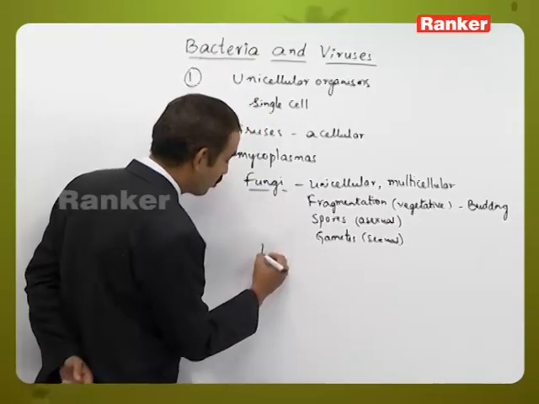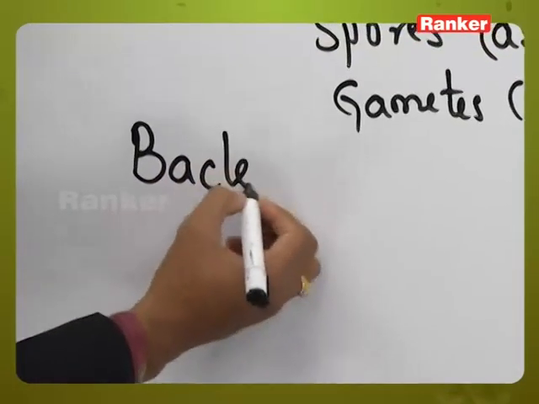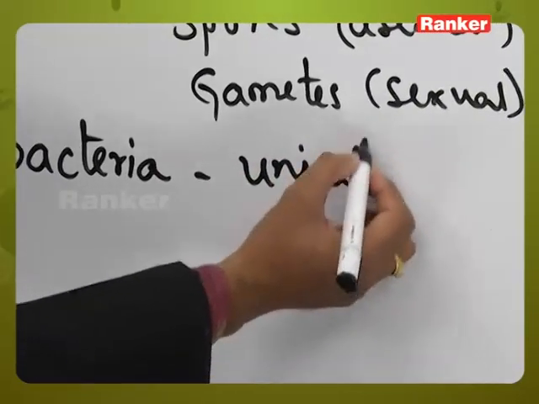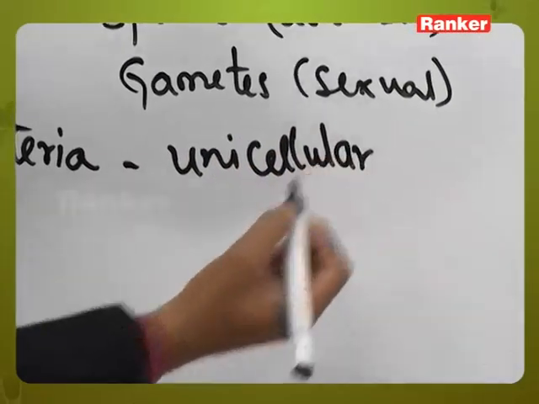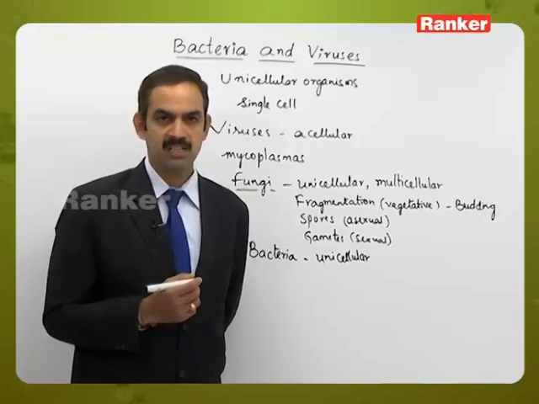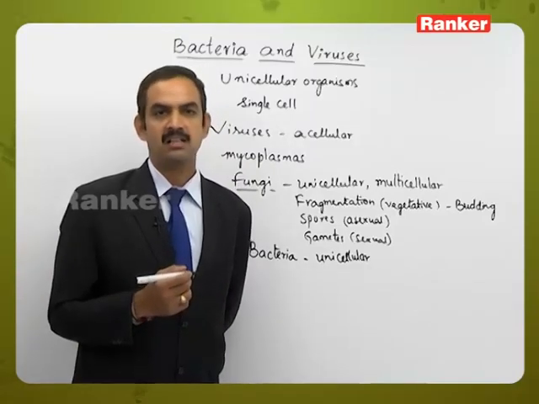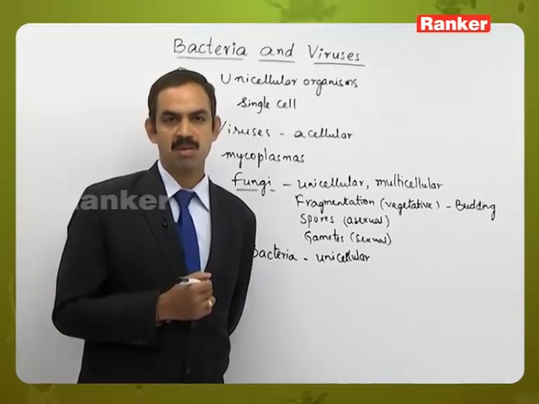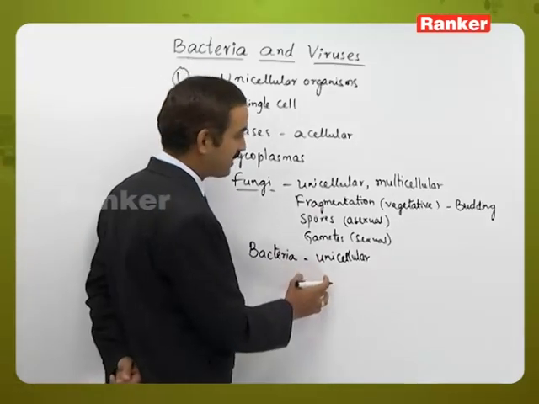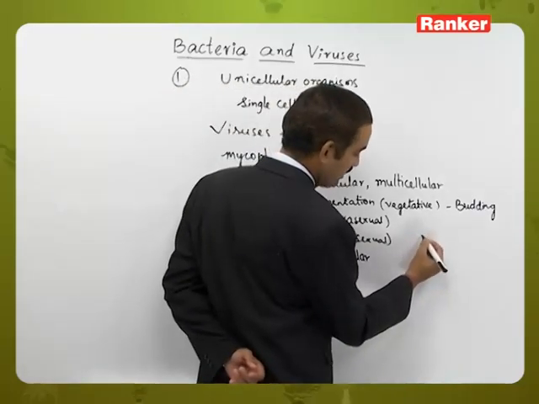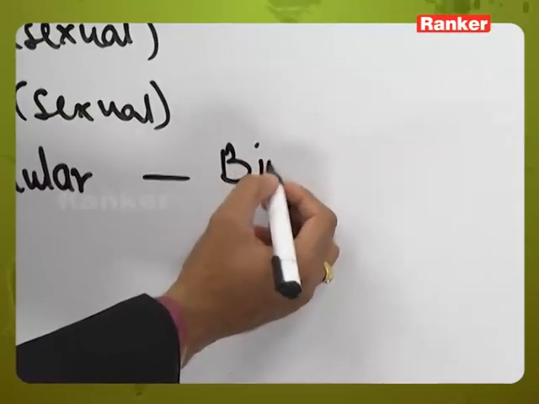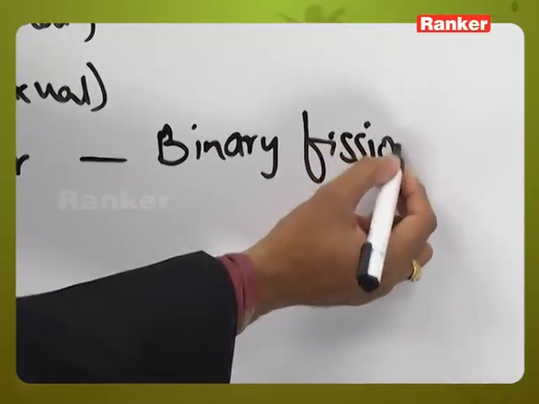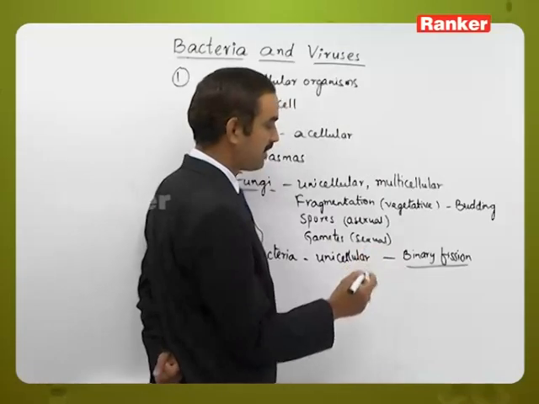One more group of living organisms is bacteria. Bacteria are unicellular in nature, made up of a single cell, and the cell is covered with a cell wall, and inside the cell wall the plasma membrane is present. Bacteria perform binary fission. How does this binary fission occur in bacteria? Let us discuss this in brief.